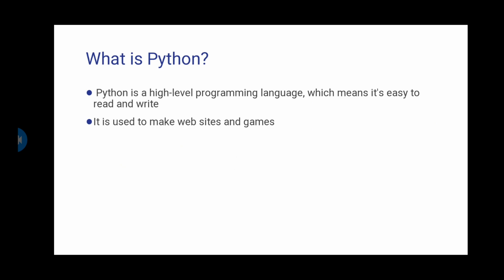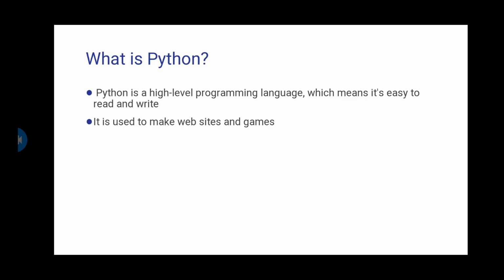What's Python? Python is a high-level programming language, and it's used to make websites and games. What are games and websites again? Websites like Facebook, TikTok, and games we all know, like Minecraft. Those are systems. So we can say that Python is a language used to give the computer orders, so the computer can work in a systematic way. So Python is used to create programs.